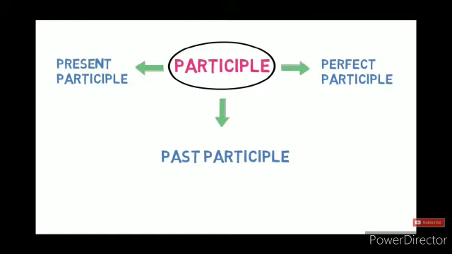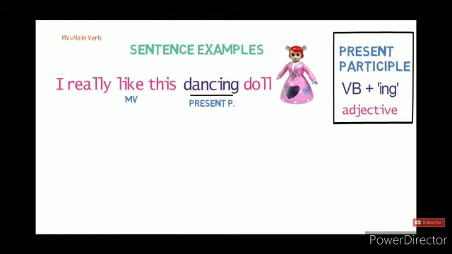Now further, participles are mainly divided into 3 parts. First is present participle, next is past participle, third is perfect participle. Let's see a sentence example of present participle. I really like this dancing doll. Here, like is the main verb, dancing is the secondary verb, in ing form. As it is describing the doll, it functions as an adjective in the sentence. So, it behaves as a present participle in the sentence.